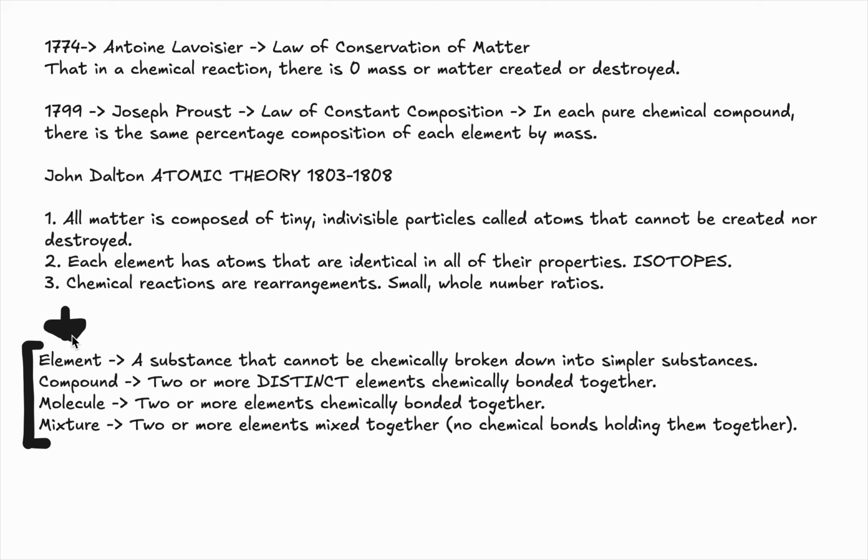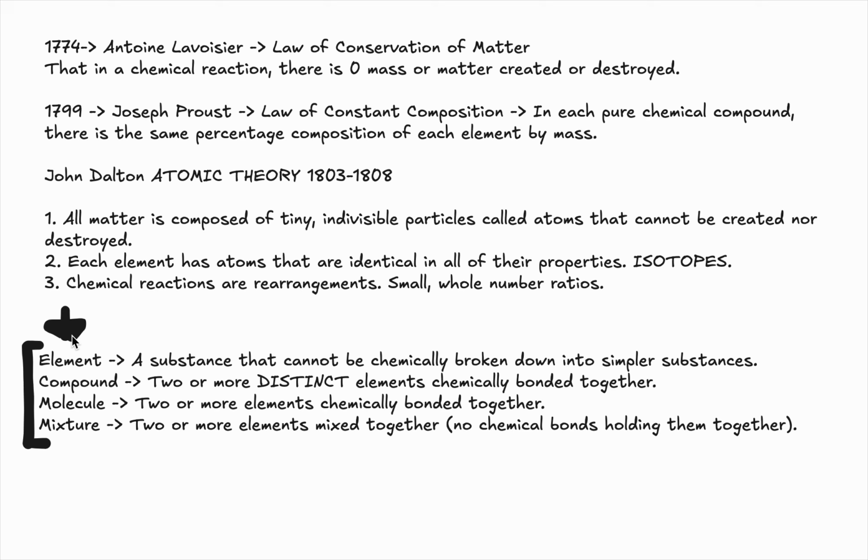And this is a fundamental reason why alchemy is wrong. Prior to this, alchemists thought that you could perhaps convert, let's say, lead into gold, which would be turning Pb into Au, which does not make sense, as a substance cannot be chemically broken down into a simpler substance if it is an element. All right.